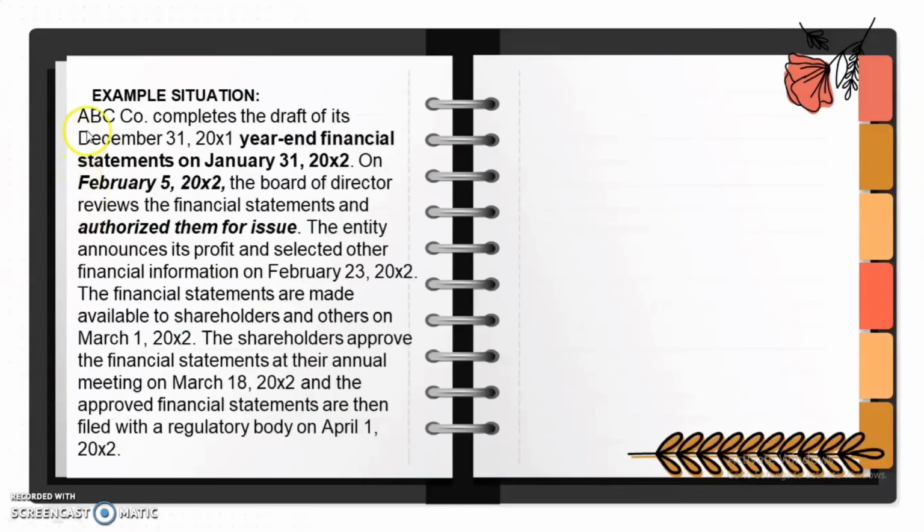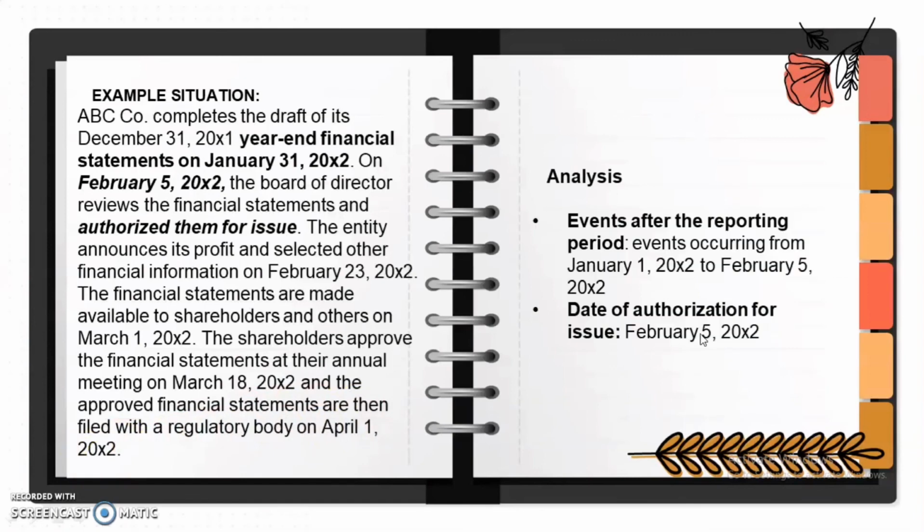Here's an example situation. ABC Co. completes the draft of its December 31, 20X1 year-end financial statements on January 31, 20X2. On February 5, 20X2, the Board of Directors reviews the financial statements and authorizes them for issue. The entity announces its profit and selected other financial information on February 23, 20X2. The financial statements are made available to shareholders and the others on March 1, 20X2. The shareholders approved the financial statements at their annual meeting on March 18, 20X2, and the approved financial statements are then filed with a regulatory body on April 1, 20X2.